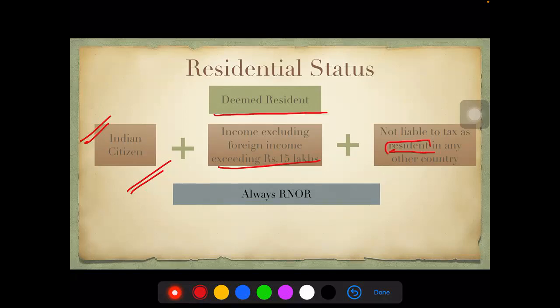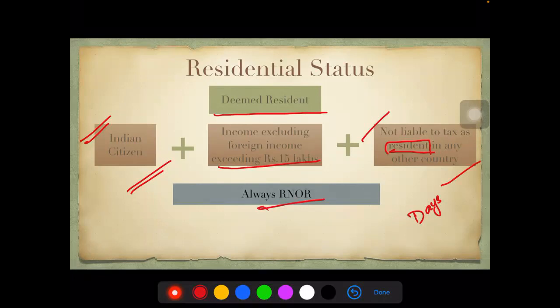Okay. Here, days criteria, your stay criteria is not at all relevant. It's only that you are not paying tax as a resident in any country. This is the condition which will apply. Please remember, deemed resident is always RNOR, resident, not ordinarily resident. Okay, they will always be RNOR only.